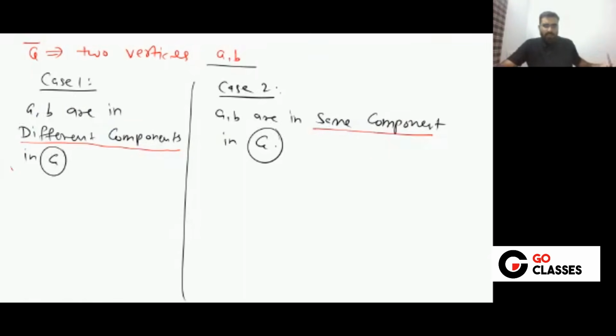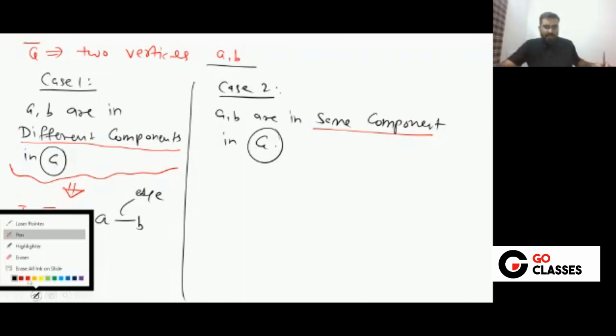Now, in the case where they are in different components, what will happen in G complement? In G complement, there will be an edge between them. Yes or no? Definitely there will be an edge between them.